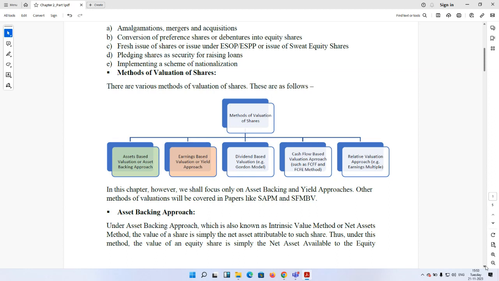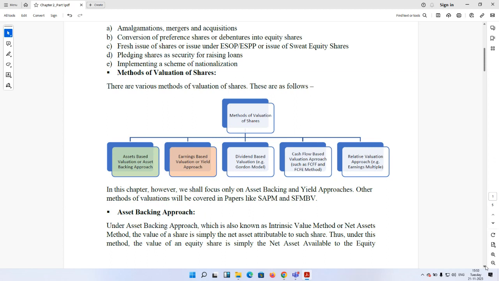Now, in accounting, depending upon the situation and information available, all the methods can be used, but the most popular and traditional methods of share valuation in accounting are asset-based valuation or asset backing approach and earning-based valuation or yield approach. Dividend yield is also another variant of the yield approach which we use. But dividend-based valuation and cash flow-based valuation are mostly used in the business valuation subject. And relative valuation we normally use in the security analysis paper, but they are equally applicable in any case.